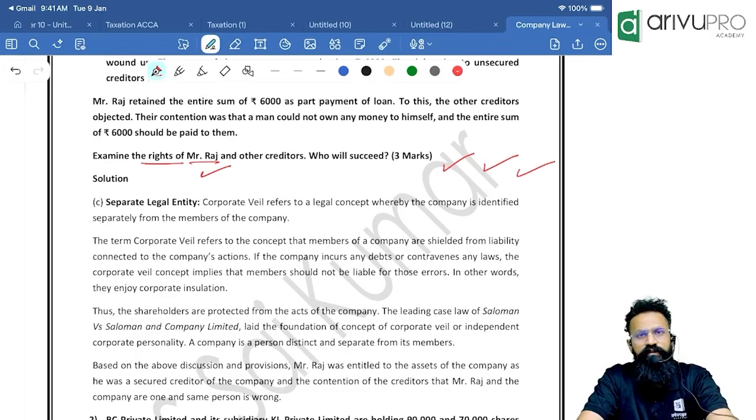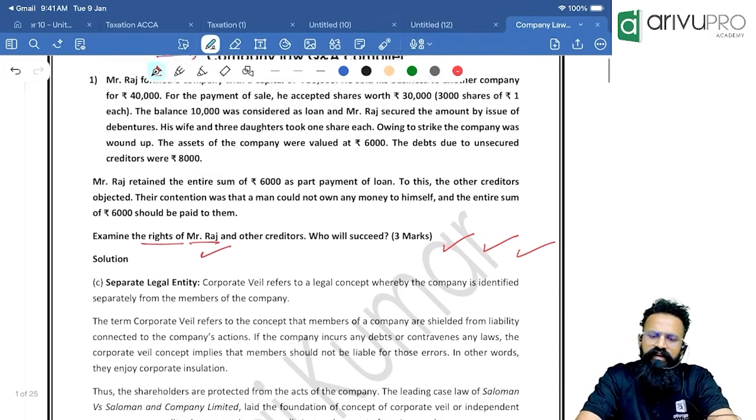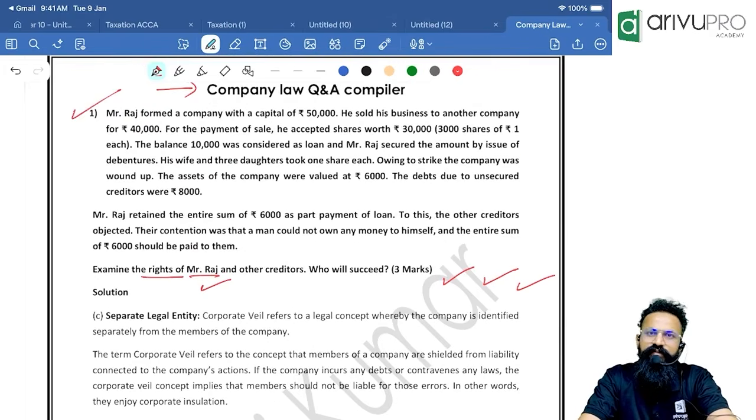Is this clear, all of you? Pakka? 100%? Okay. So what is the case law here, people? Remember, it's Salomon versus Salomon. So the creditor's contention here is wrong.